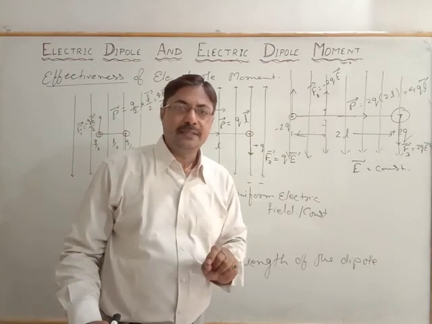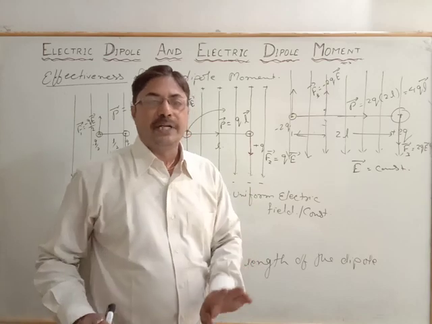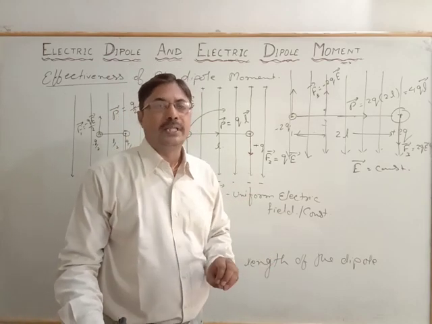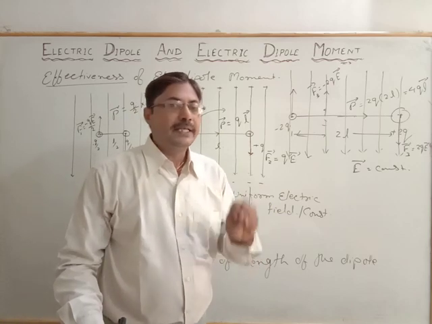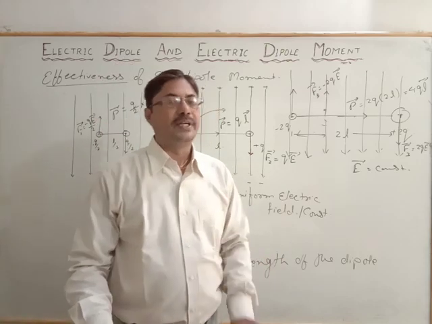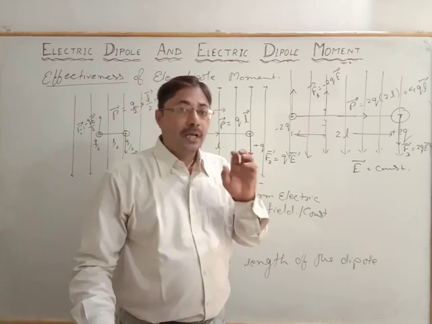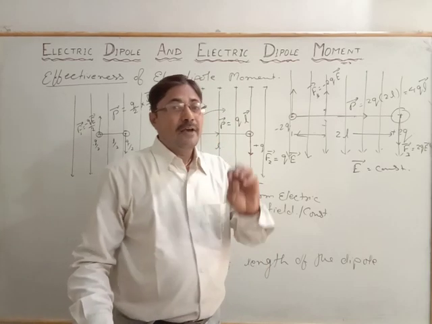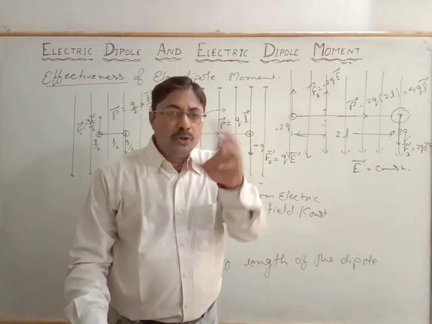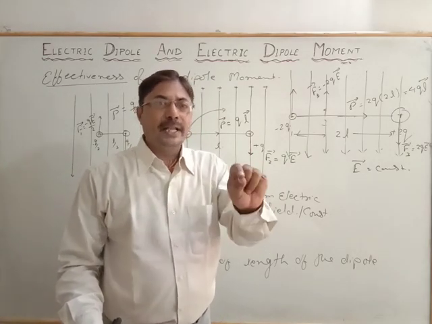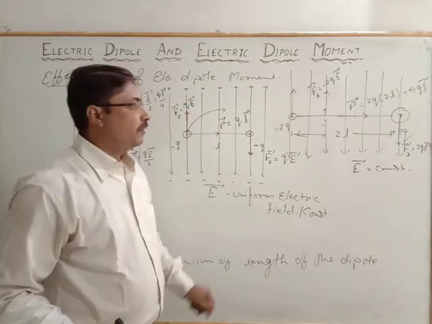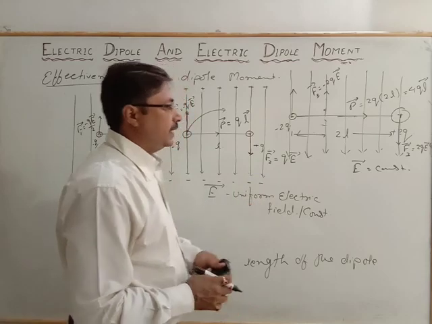It is an arrangement of two equal and opposite charges separated by a certain distance. Then we came to know about the electric dipole moment, which is the product of the magnitude of either charge and the length of the dipole. After that we understood the effectiveness, how much momentum it shows in the electric field, and that depends upon two factors: the length of the dipole and the charge.